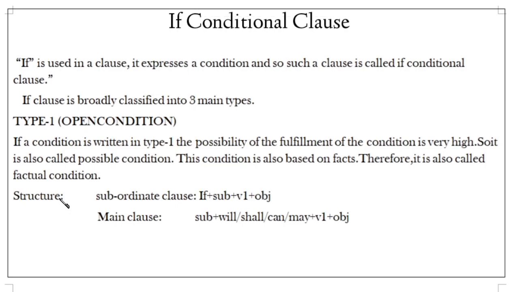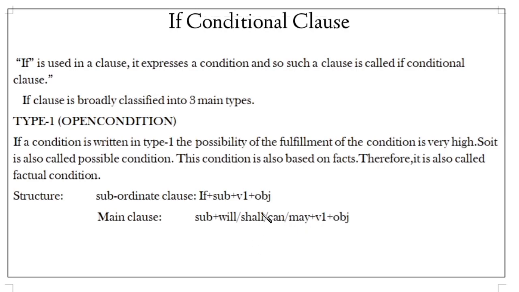So, what is the structure of this type? Subordinate clause: if, subject, verb 1, object. Previously, I have said about it. The one depending upon the main clause is called the subordinate clause. It also has subject, verb, object. And the main clause: subject, will or shall, can or may plus V1 plus object. It is called the main clause.